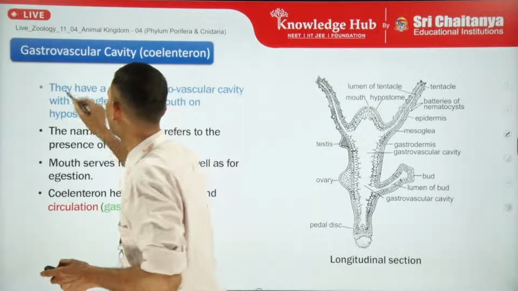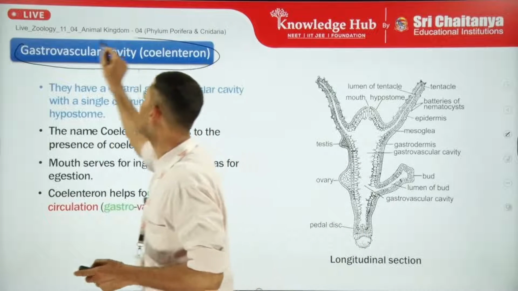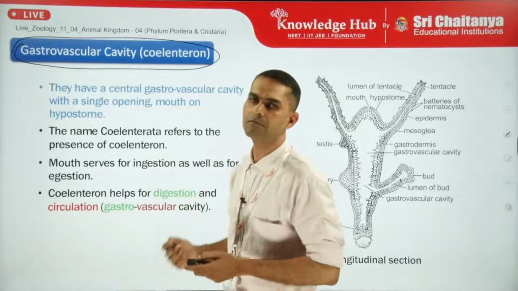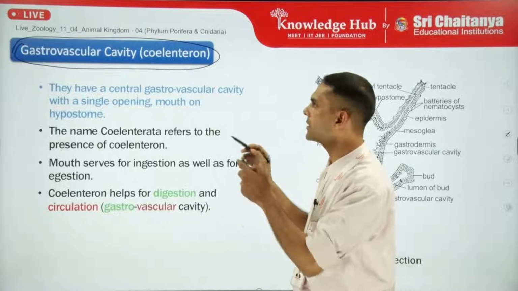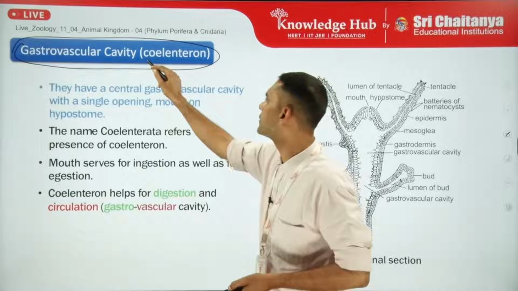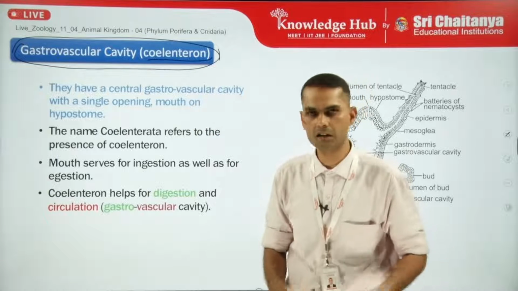Now moving to the gastrovascular cavity or coelenteron cavity. In Porifera it was the paragastric cavity. Here it is the gastrovascular cavity or coelenteron cavity. What are the characteristics of the coelenteron cavity?